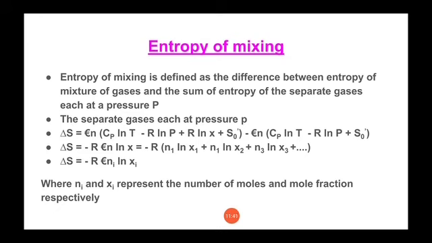Now we are studying our next theory, that is entropy of mixing. So we all know that entropy of mixing is defined as the difference between entropy of the mixture of gases and the sum of entropy of separate gases, each at pressure P. So it is defined as the difference between entropy of mixture of gases and sum of entropy of separate gases, each at pressure P.